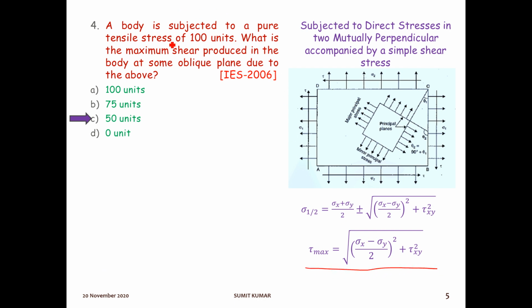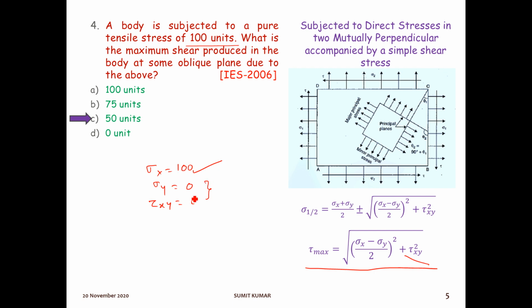Okay, so here there will be only tensile stress of 100 units. Okay, so there will be sigma x equal to 100, and there will be no sigma y. In this question, sigma y is not given, so it will be 0. And also, shear stress is not subjected in this body, so tau xy is also 0. How did we get this value 0, 0? Because it is not given in the question. In the question, it is saying that this body is subjected to a pure tensile stress only. Okay, that's why sigma x equal to 100 and the remaining sigma y and tau xy will be 0.